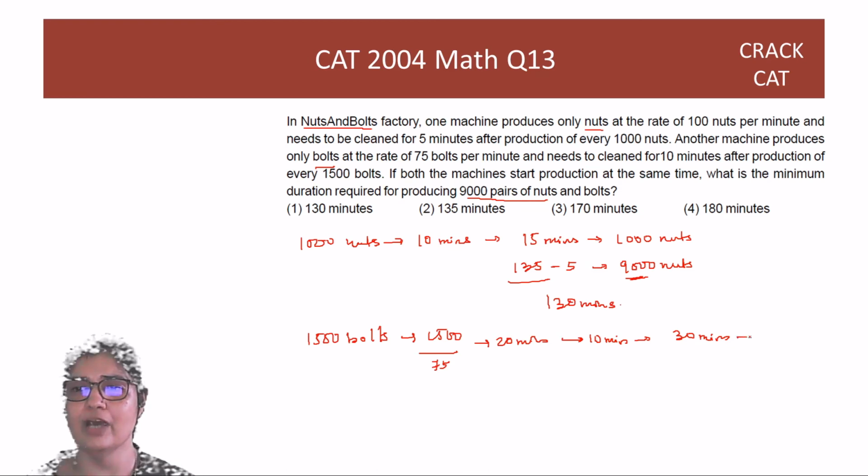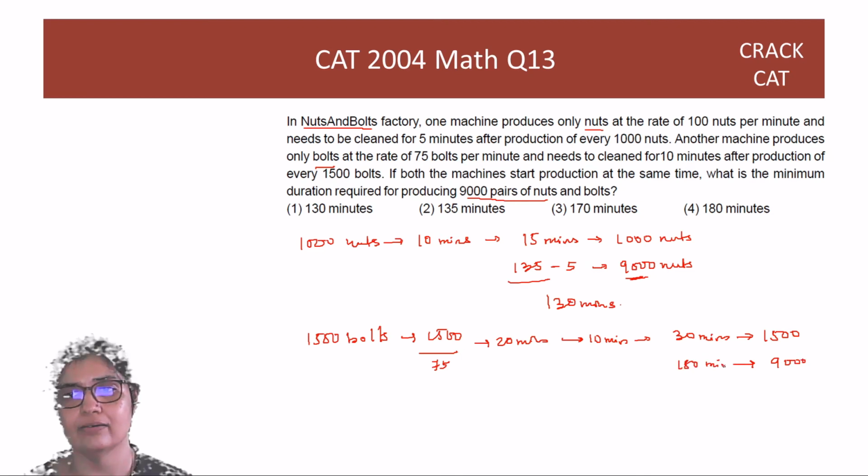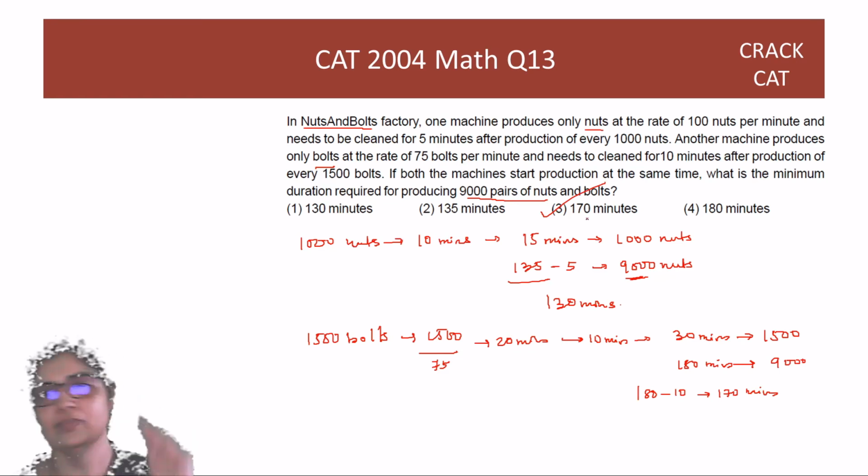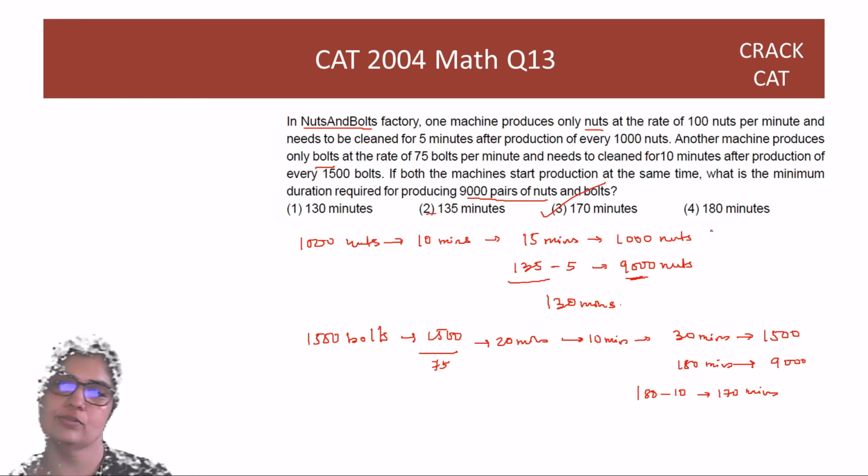In 30 minutes, how many bolts am I making? 1500. How many bolts do we need? 9000. So how much time? 180 minutes. But again, last ka cleaning not needed. So the answer is going to be 180 minus 10, which is 170 minutes. मुझे दोनों बनाने हैं, सिर्फ एक नहीं बनाना. So I will take at least 170 minutes to make them. If you see, all the numbers are there as options. You make one silly mistake and you get it wrong, right?